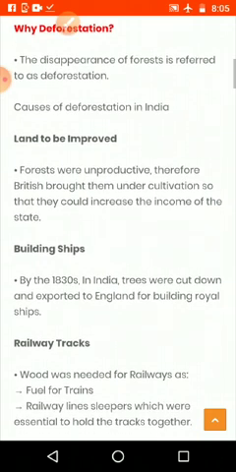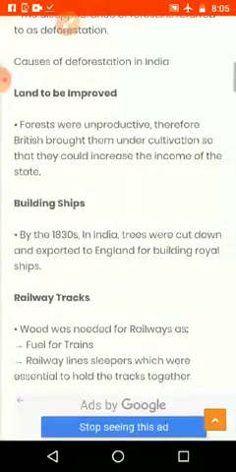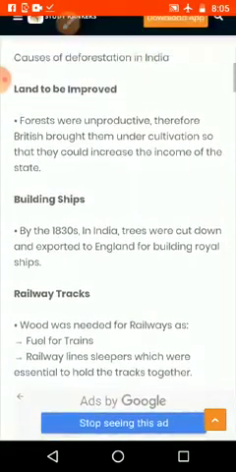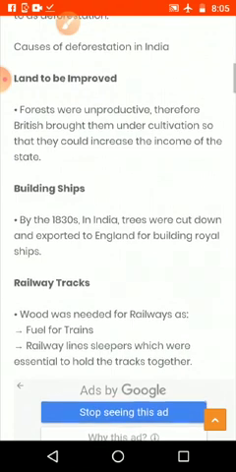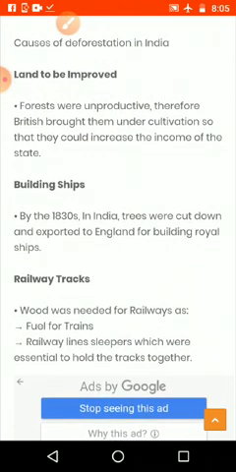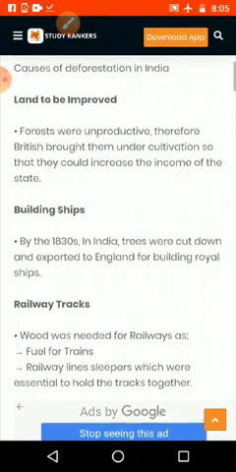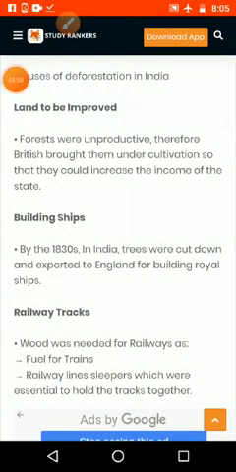Then causes of deforestation in India: in the time of British rule onwards, or even before, we started to use the forest, and in the time of colonial rule they reduced the forest to a very minimum. Okay, first reason, land to be improved.